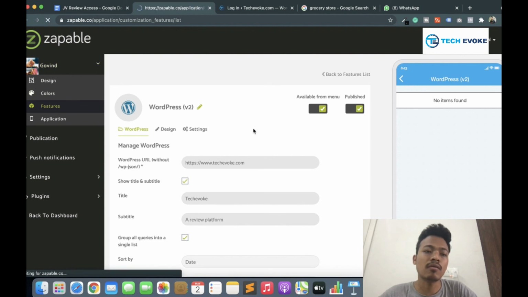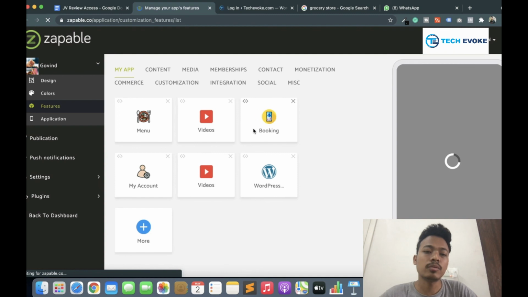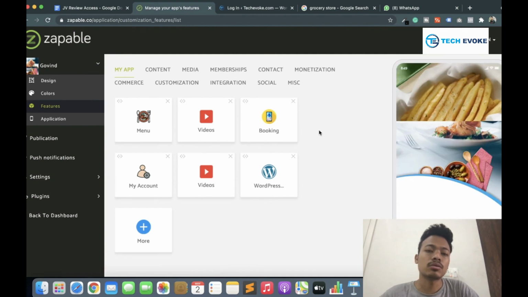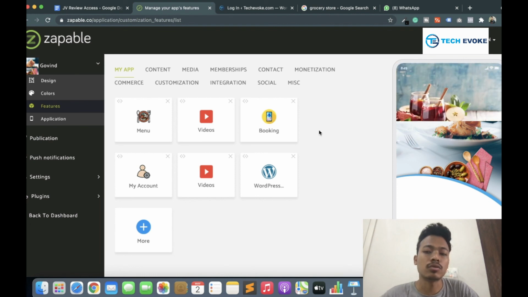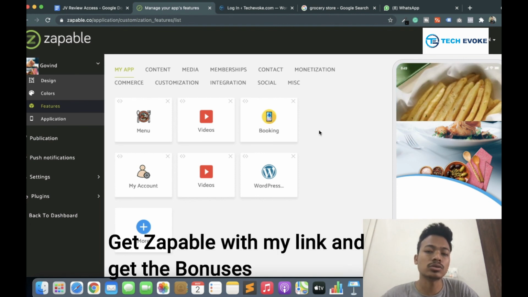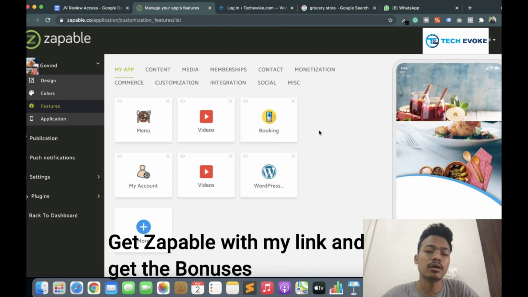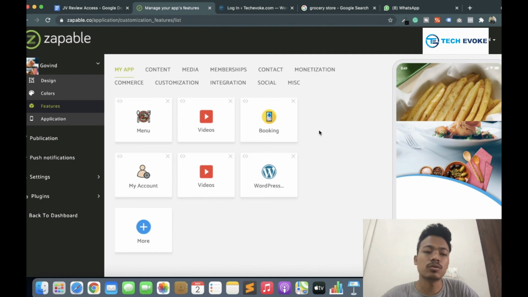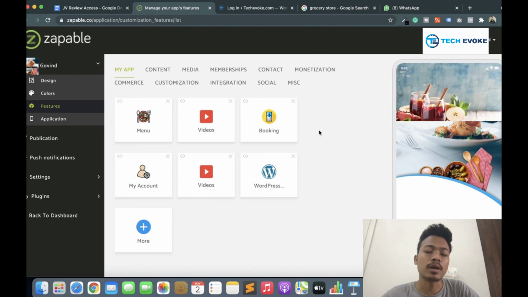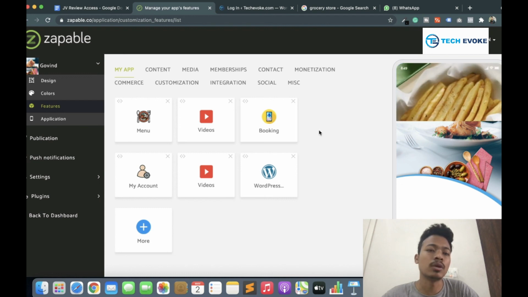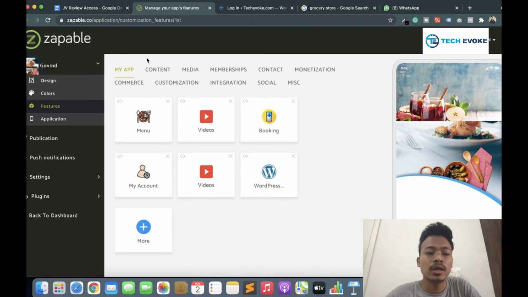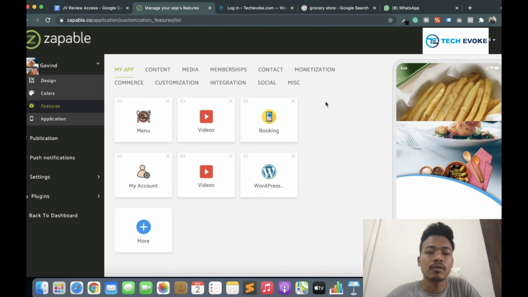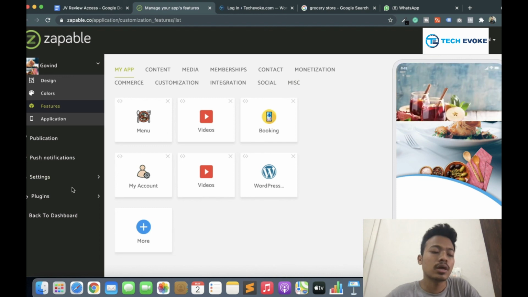I cannot cover all these things here. So I think Zappable is very good at this price. The price is $497, which is one time for all the users. And if you upgrade for using more advanced options, you have to pay some more pricing on a yearly basis. Okay, so this is it for the Zappable review, and I hope you like this review, and I'm covering lots of things here. Okay, so here are some more options.